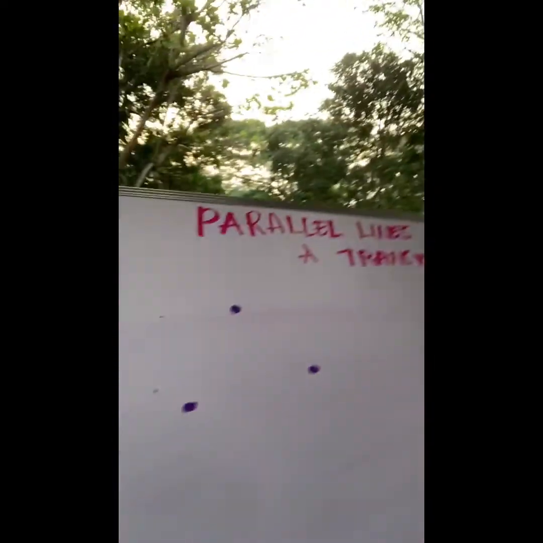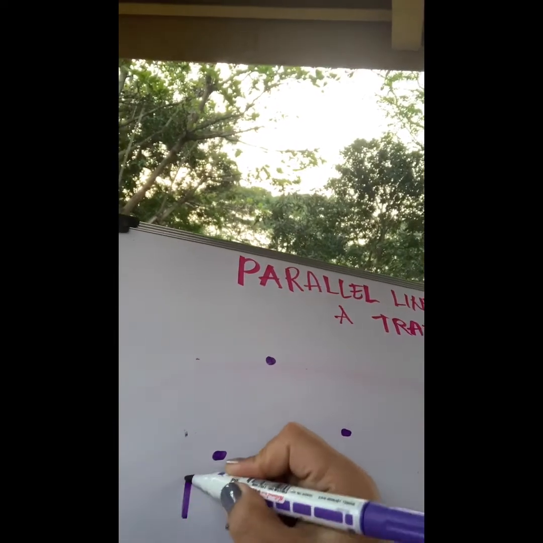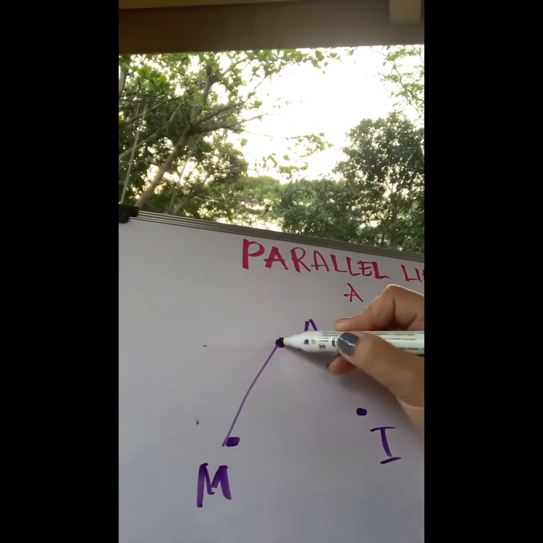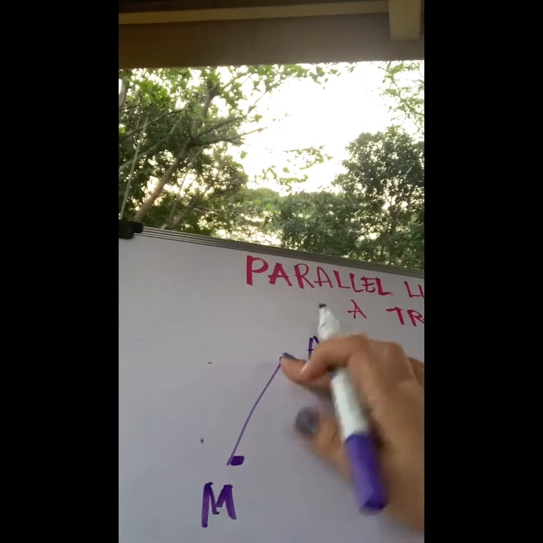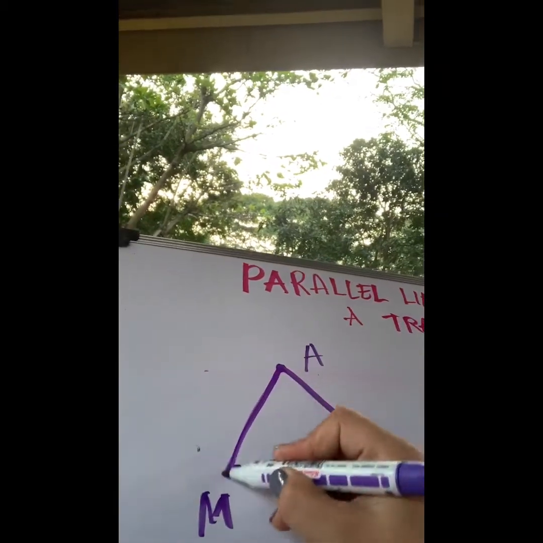Okay, you already know that if you have at least 2 points, you have a line. Now, what if we have 3 points? There, I made 3 points. Let's say this is M, A, I. If I have at least 3 points and I connect these 3 points, I'm going to make up a triangle, correct?